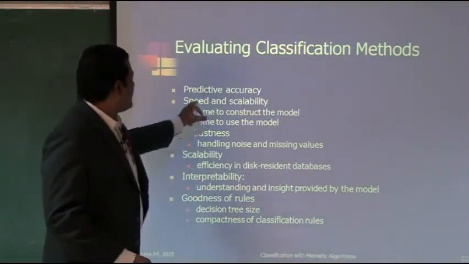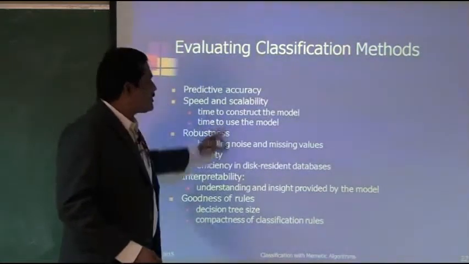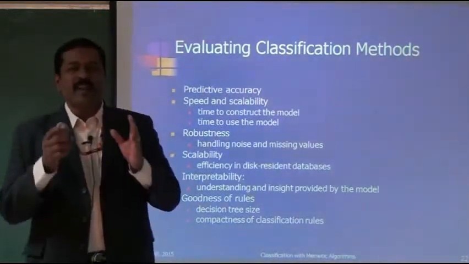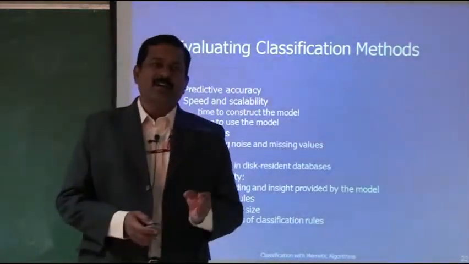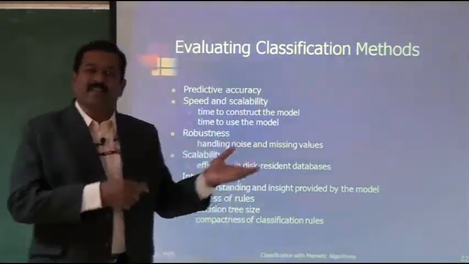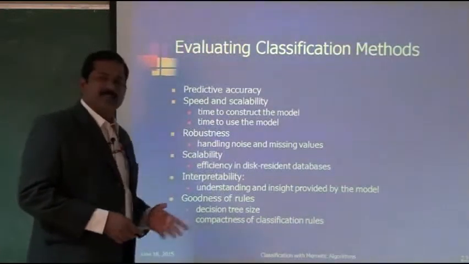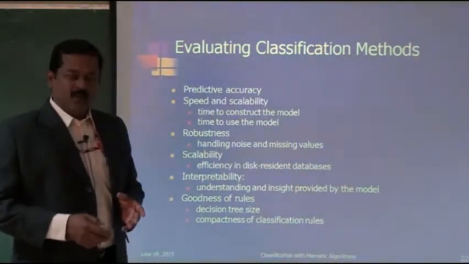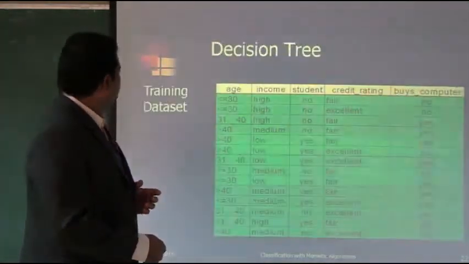So these criteria are used to tell whether the model we have constructed is useful or not. With these criteria one can easily measure whether the model thus found is useful.